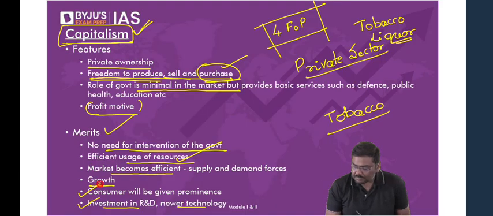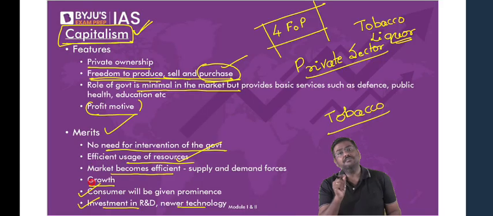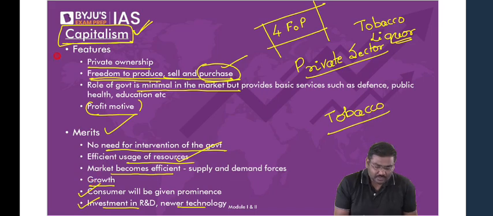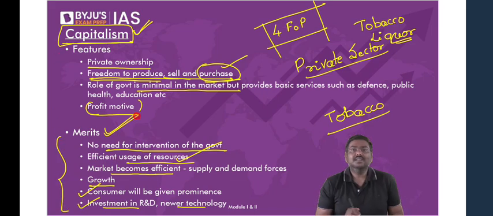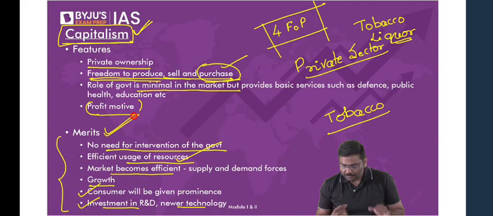Consumers will be given prominence. Consumers are given the prominence here. Right, so these are certain very important merits of the economy which is basically called capitalism. Can we go forward now?